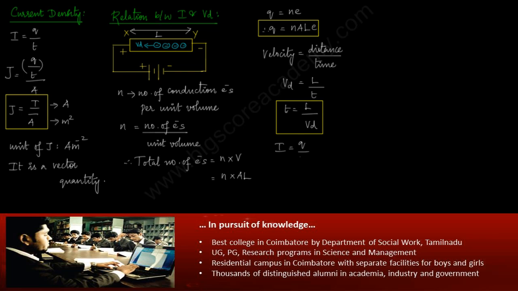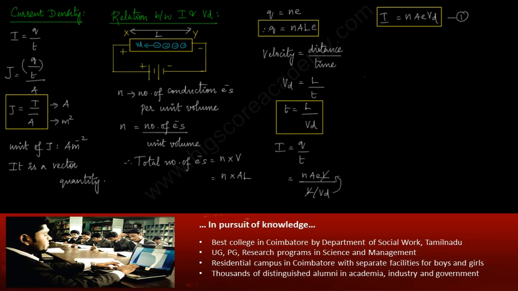It is Q by t. You have seen this before. So substituting Q and t, NAEL divided by L by Vd. So L gets cancelled out and Vd goes to the numerator. So I becomes NAEVd. Let this be equation number 1.